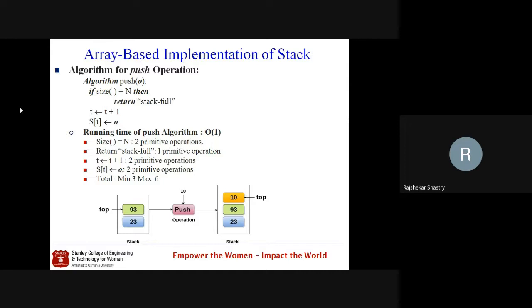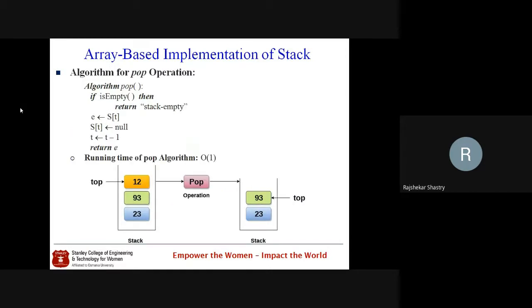So already in the stack 23 is at the bottom, and above that we have 93. So top is pointing to 93, and we have decided to push the element 10 into the stack. So as a result, first we have to increment the top. Since it is not equal to size, we have a space, so in that space we can insert the element 10. So top reaches the next empty location, and in that empty location we push 10. This is how we can graphically imagine it.